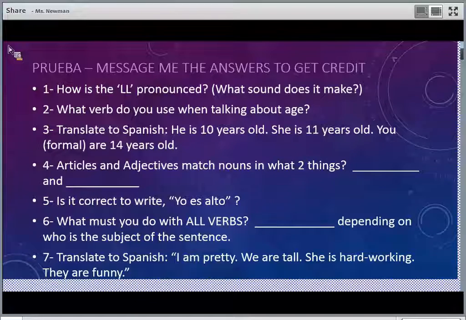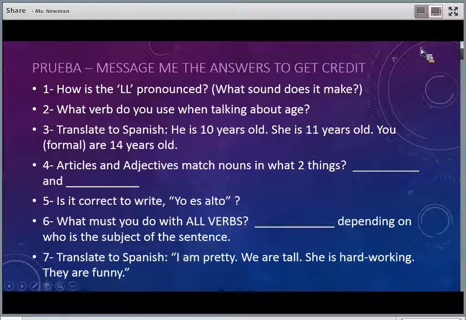Okay, here is your prueba para hoy for today. Message me the answers to get credit. Make sure it is 100% correct, every single one. I'm going to grade this harshly, so make sure you really pay attention. This is very important. These are all the common mistakes students make, and I want to make sure you know exactly what is correct in Spanish, and I want to make sure you get it correct.